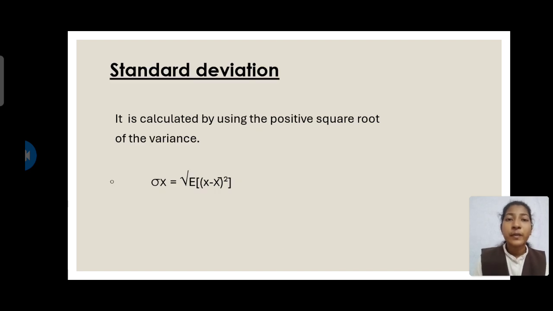So the final topic is standard deviation. Standard deviation is calculated by the positive root of the variance, and it becomes sigma x is equal to root of E of (x minus x bar) whole square.